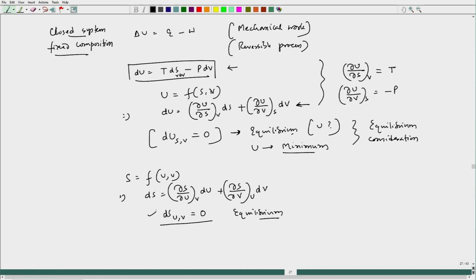So, there will be a situation when entropy reaches maximum, and we can say that entropy goes to maximum under constant internal energy and constant volume.